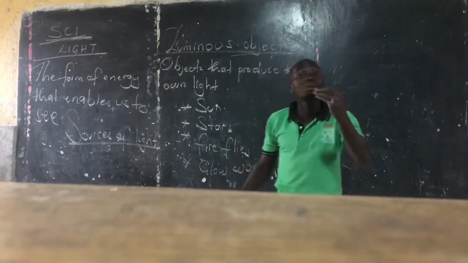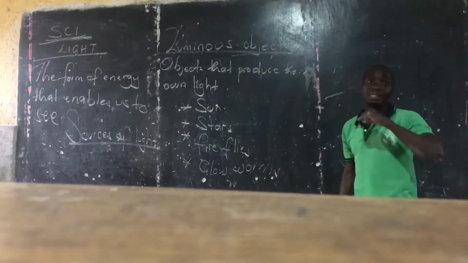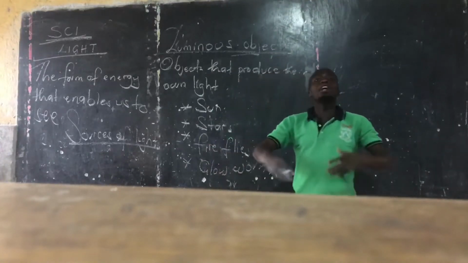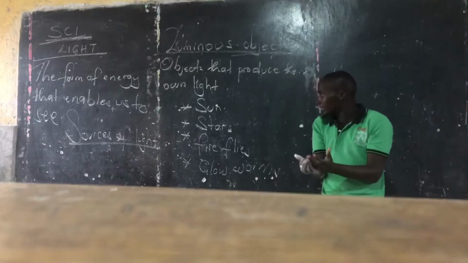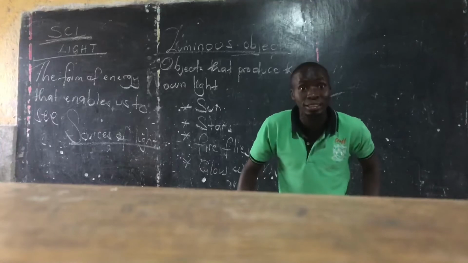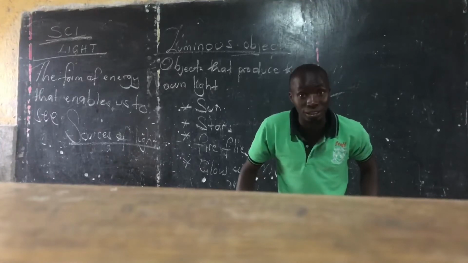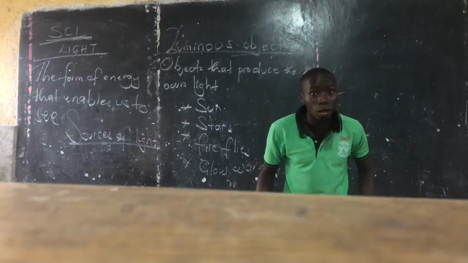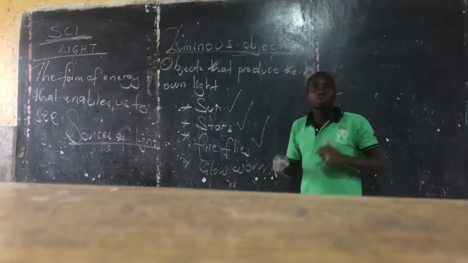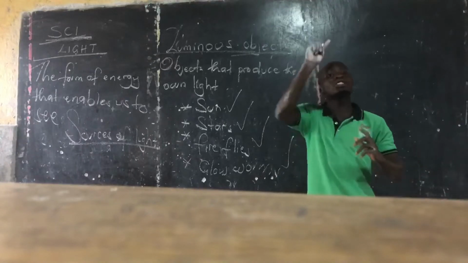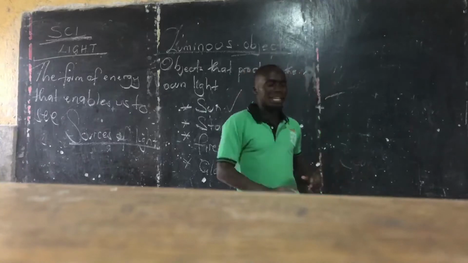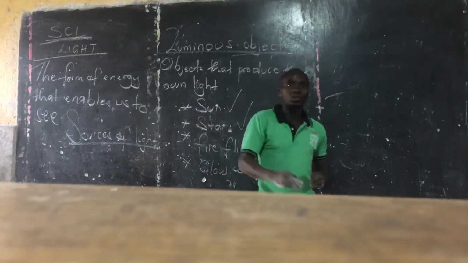Luminous. You know Illuminati? Have I talked about Illuminati? You recall very well. Lighting. So luminous objects are objects that produce their own what? Light. So what about lightning? Is lightning an object? Can you touch it? Is it tangible? No. So the sun, the stars, the fireflies, the clouds, those ones are luminous objects. They are called luminous objects because they produce their own what?